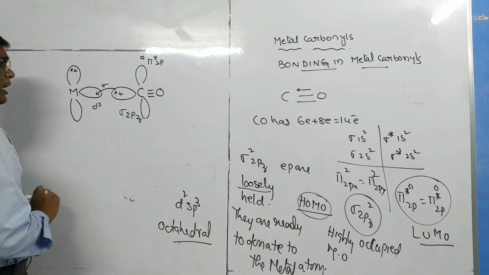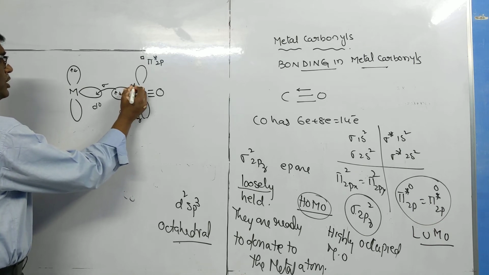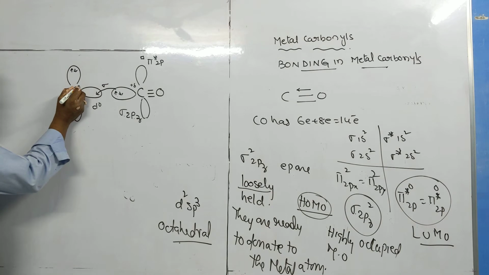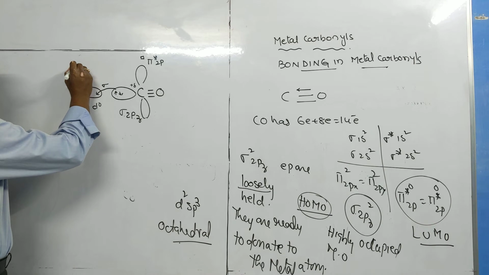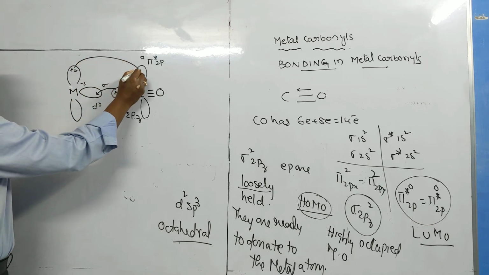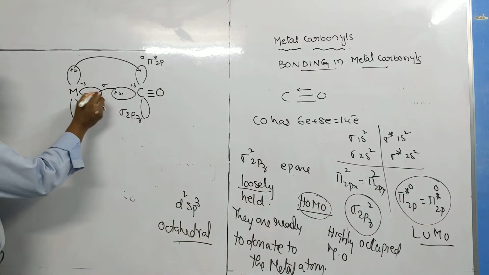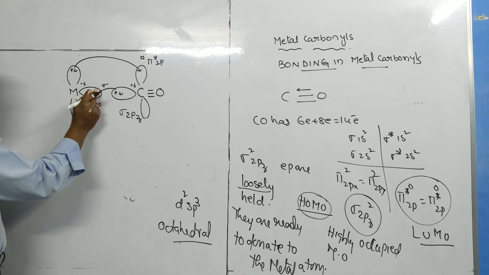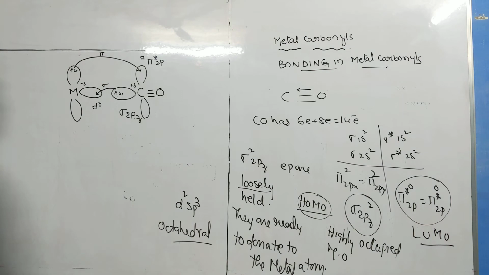Now as a result, what happens? On the carbon atom there will be formation of partial positive charge. The metal atom gaining the electrons will get partial negative charge. Now the partially negative charged metal atom donates the lone pair of electrons to the vacant anti-bonding molecular orbital. Thus already one bond is formed. Later the next bond formed is known as pi bond. So pi bond is formed by the donation of electrons.